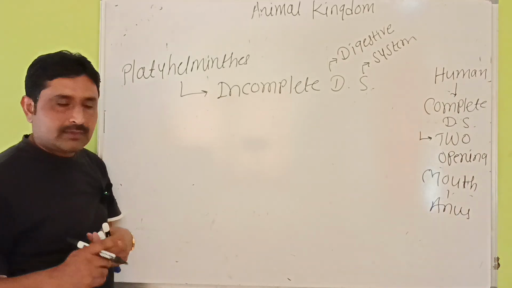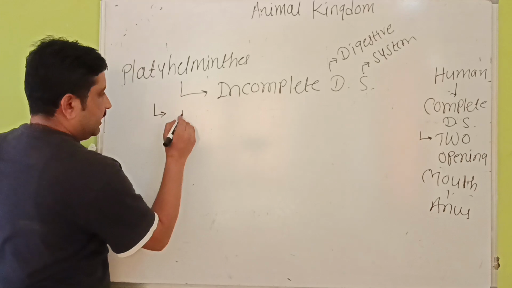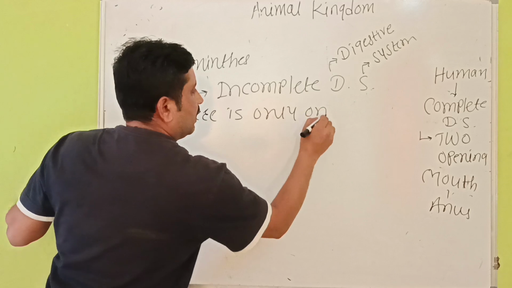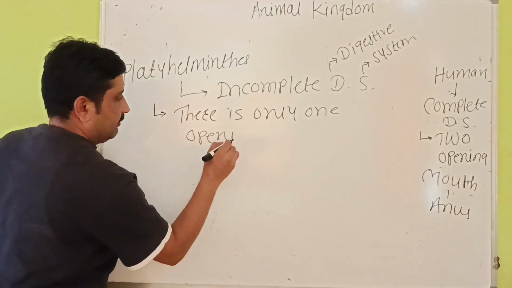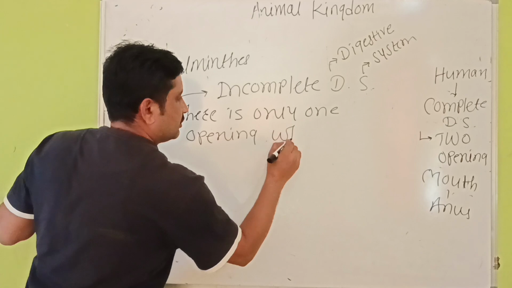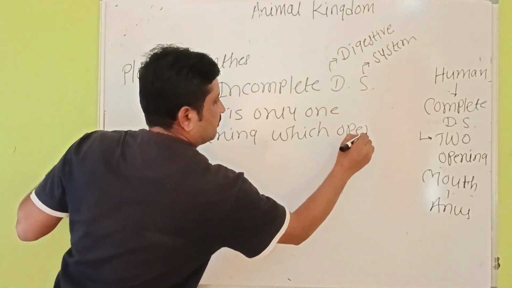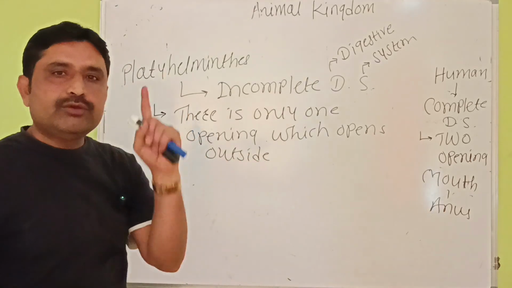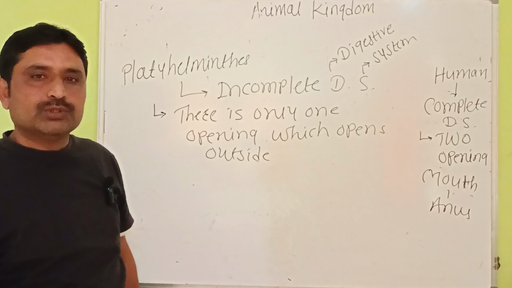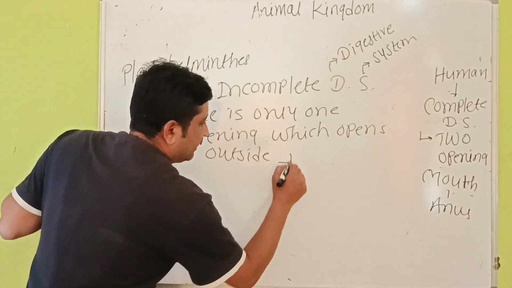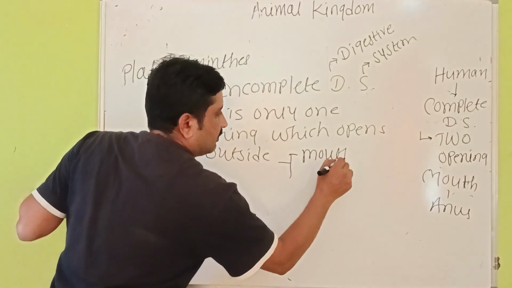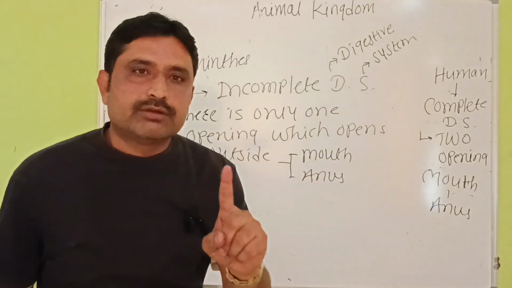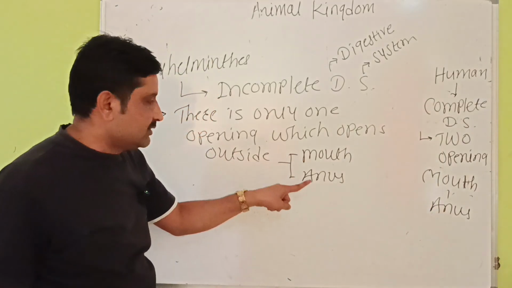इसका मतलब क्या है? It means that there is only one opening which opens outside. मतलब Platyhelminthes में एक ही ओपनिंग है जो बाहर खुलती है, and that opening is acting as both mouth as well as anus. No separate opening, एक ही ओपनिंग that is acting as mouth as well as anus.